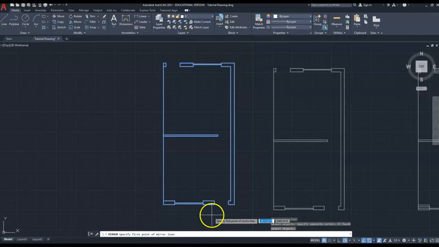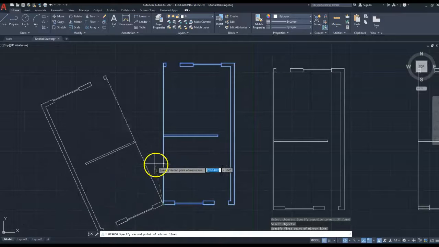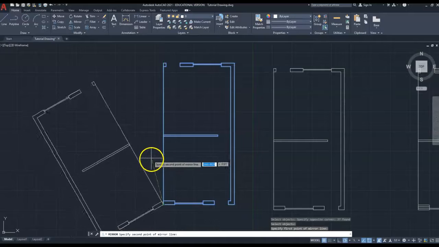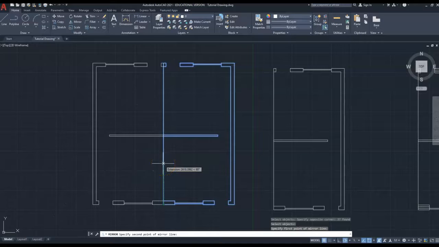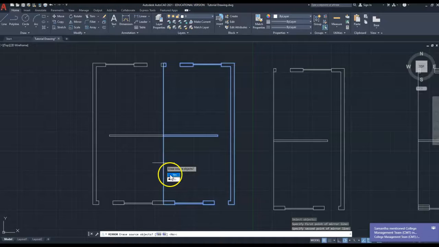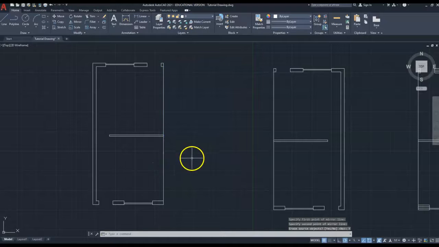Okay, so I've done that, and now it's asking me to specify the first point of the mirror line. And again, just because it's what I do, I'm going to select the bottom left hand corner. Now at that point, I've got the option to put this mirror image at any angle I want, or for that matter, just flip it completely over parallel. So I'm going to do that. Left click again. It's going to ask me if I want to erase the source objects, and I do in this particular instance. And away it goes. So now I've got the left hand side to my terraced house very simply.